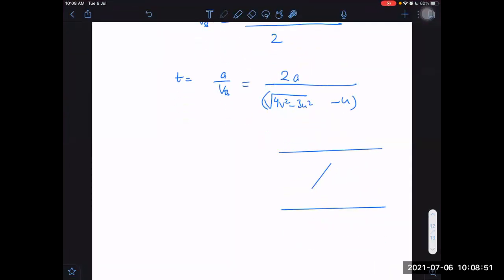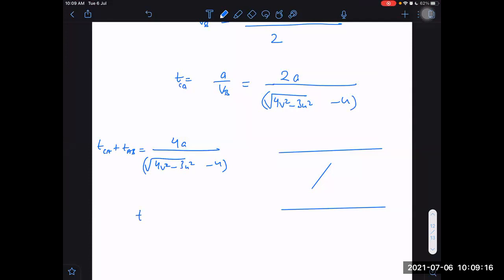So we are getting that the total time will be equal to 2 times this time, which will become 4A divided by the root of 4V square minus 3U square minus U. This is the time from which place to which place? C to A plus A to B. This was from C to A.